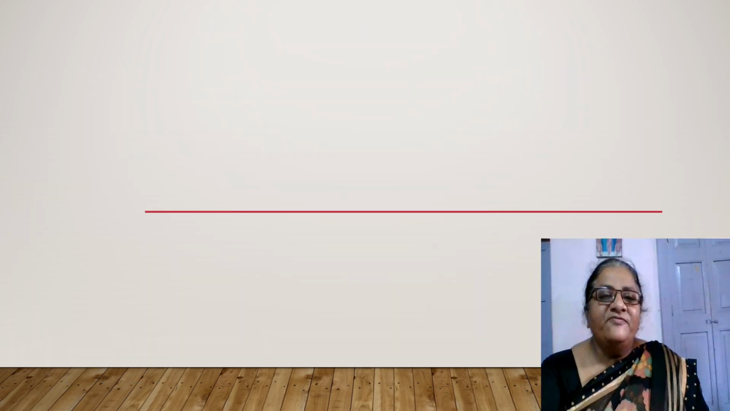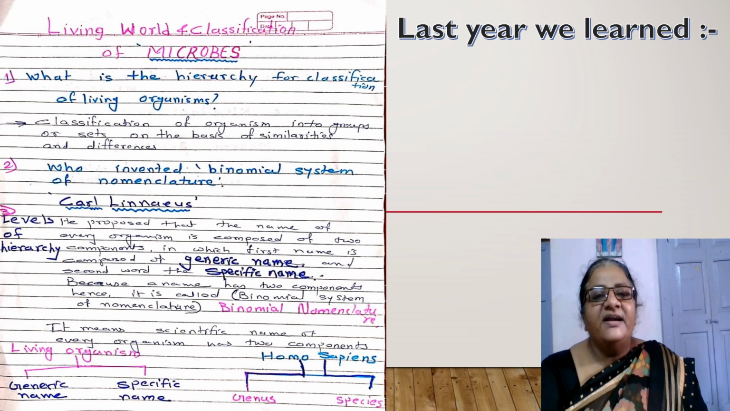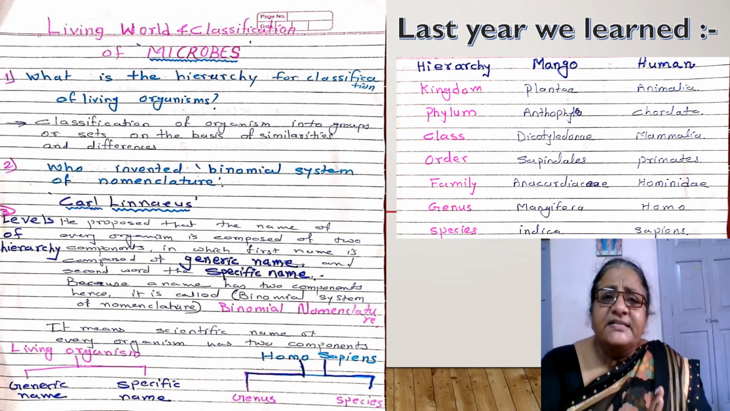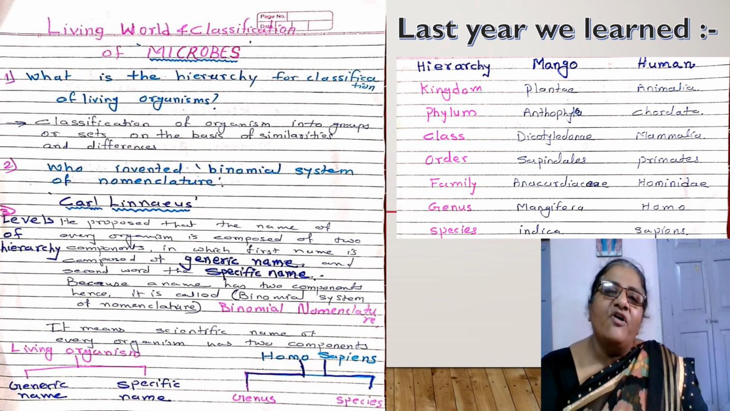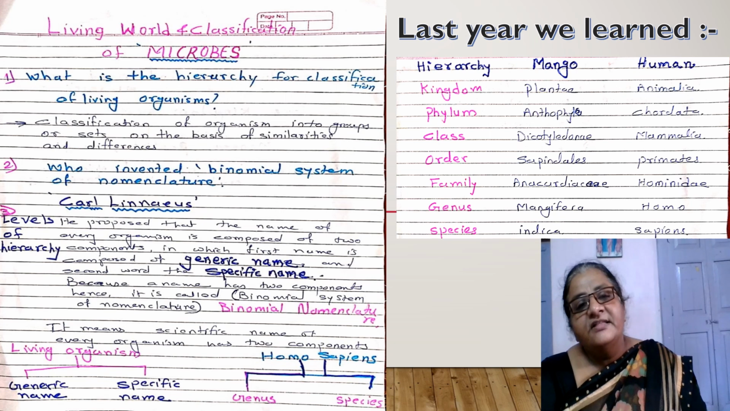Okay, students, very interesting now. We are going to learn first lesson, living world and classification of microbes. Science lessons are always related with the knowledge that we received in the previous standards. Now, this first lesson is related with the knowledge that we received in last year's first lesson.